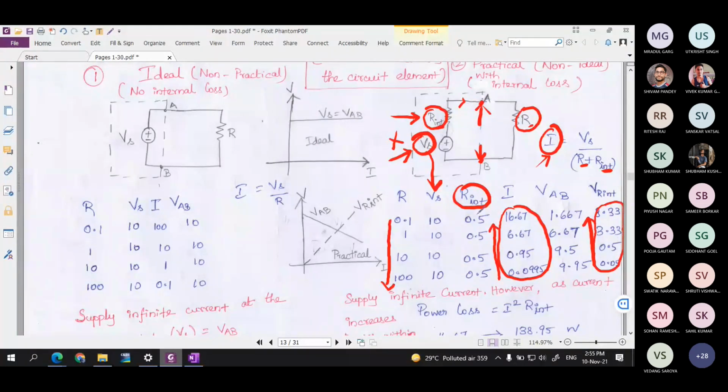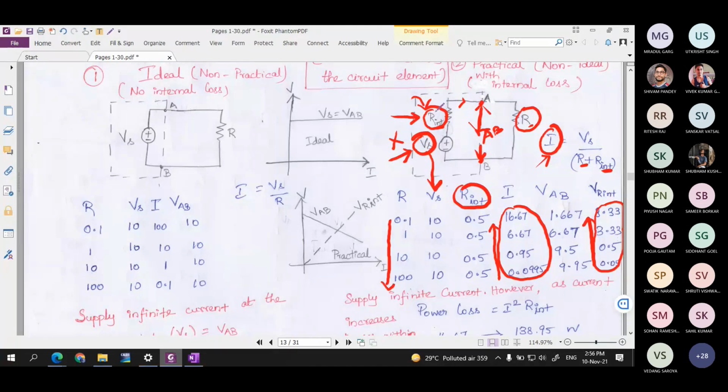Okay, so when the current is increasing for the load, then what is happening? The voltage is reducing. Then when the voltage is reducing, the voltage across the terminal VAB is reducing. Why is it reducing? Because of the higher current, there is a significant voltage drop within the source. Why is it having a voltage drop? Because we are having an R internal. R internal is nothing but the internal resistance that is going to give a finite voltage drop within the source.